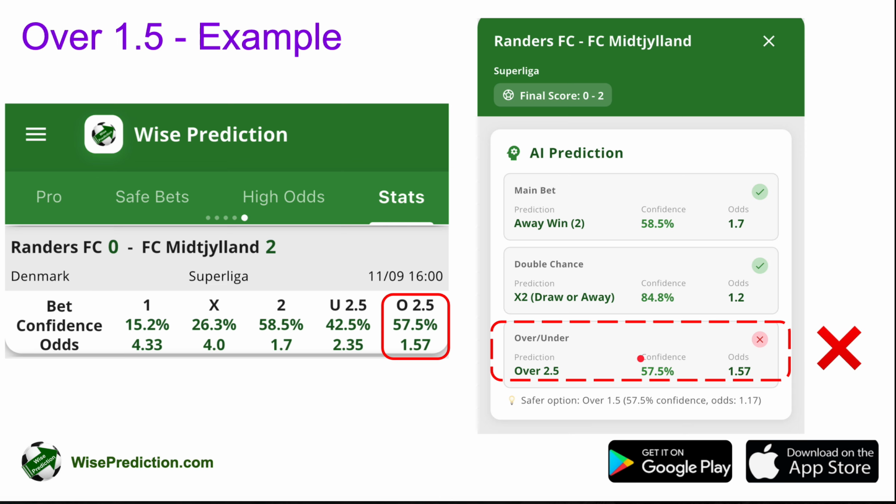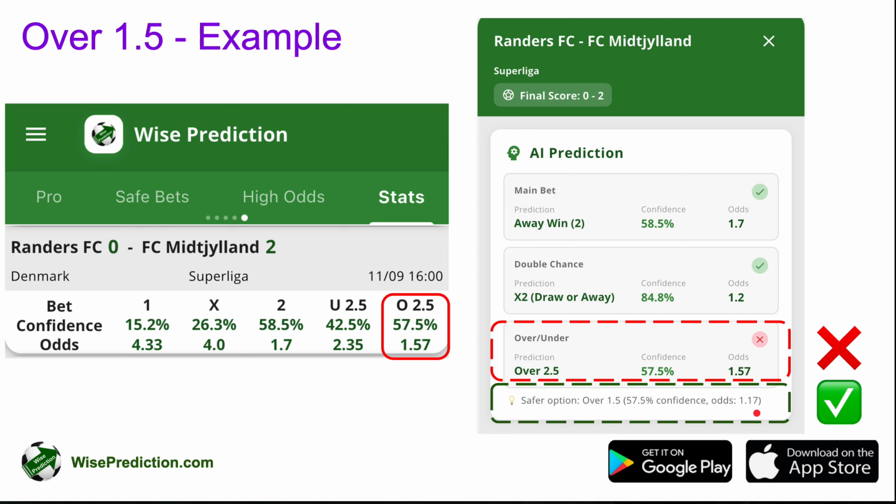But if we had gone for the safer option, which is, as you can see in this dotted box, over 1.5 with the same prediction confidence, but the odd itself is 1.17, and this prediction was correct. You may think that the odd itself is very low here, yes, but for such safer options, the algorithm itself is expecting quite a lot of goals in the game, but maybe it doesn't have to be the case. Maybe teams do not really score that many goals as expected by the algorithms.